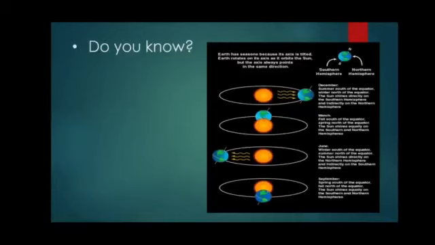You know that the length of the day and night is not always equal. This happens because of the Earth's inclined axis and its revolution around the sun. So, in the northern hemisphere, between 22 March and 23 September, the days are longer than the nights. Therefore, it is warmer there.